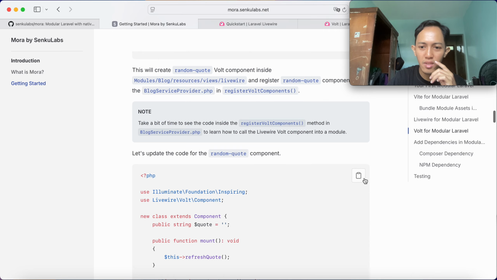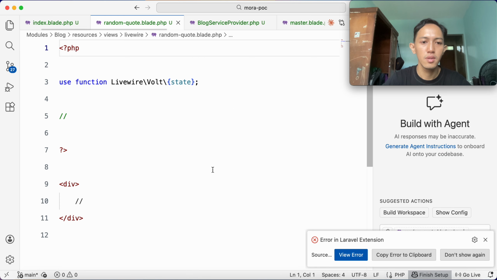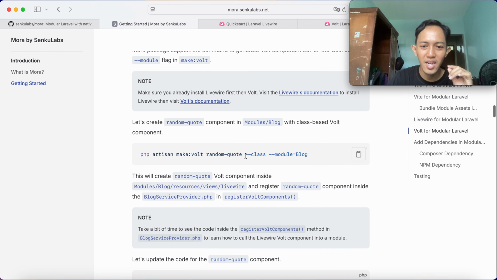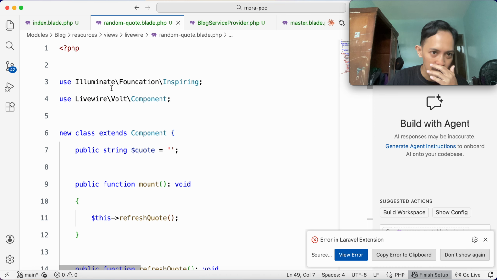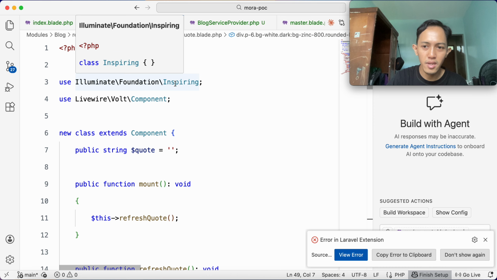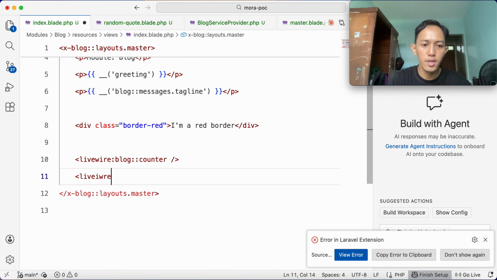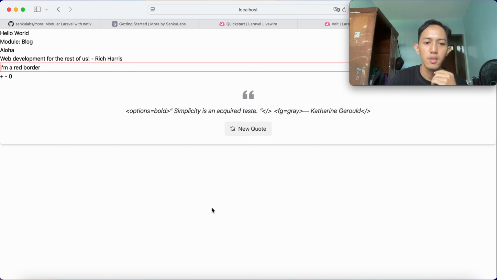Just now, update the random quote component. Random quote. Oh god, I forgot to add the --class flag here. Okay, but don't worry, we can just use this one. Random quote using the Inspiring facade from Laravel, and then we just run livewire blog random-quote, and then tada, here we are.